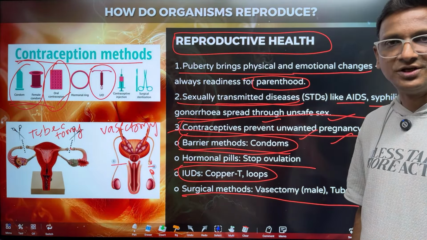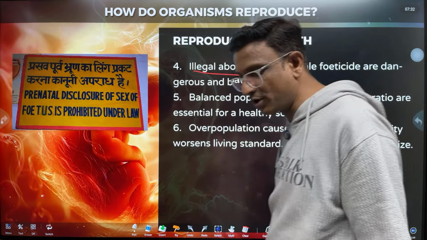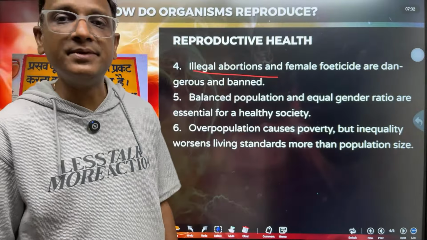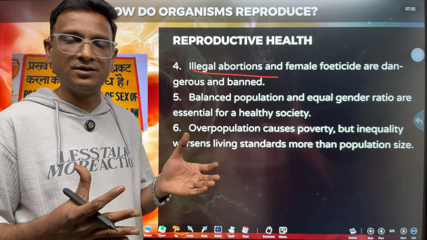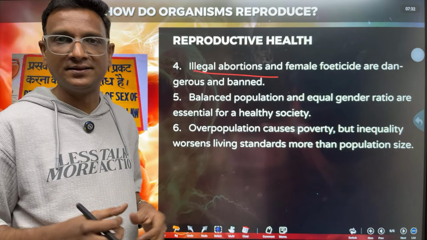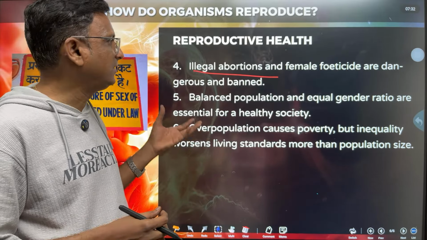Now, under reproductive health we are seeing the other thing, illegal abortions. What is an abortion? The medical termination of pregnancy. The pregnancy has started, the fetus is developing, third month, fourth month. If they want to stop the pregnancy, there is no other way. The only way is to kill the fetus. But it's a very inhumane thing.